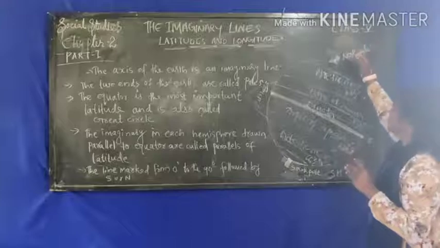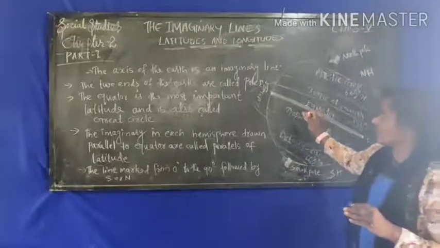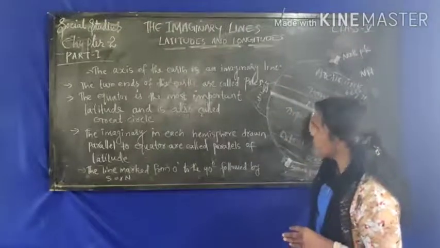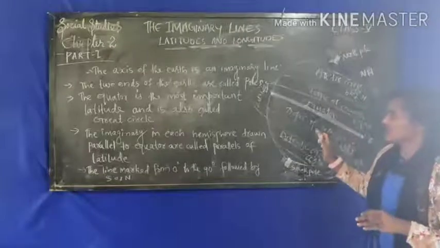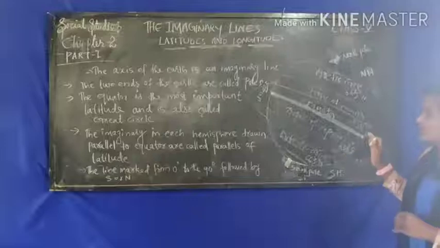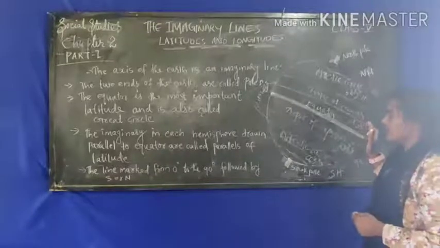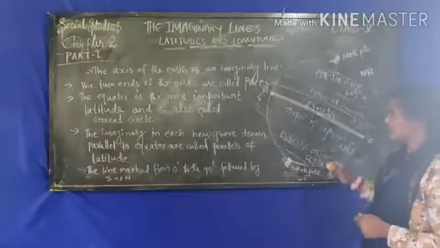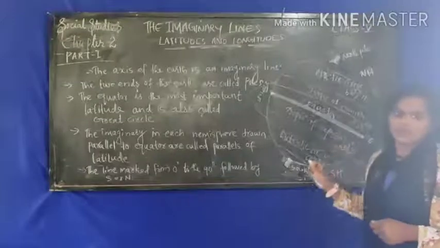The upper point is known as the north pole and the lower point as the south pole. The equator is the most important latitude and is also called the Great Circle. The imaginary lines in each hemisphere drawn parallel to each other are called parallels of latitude, marked from 0 degrees up to 90 degrees south or north.